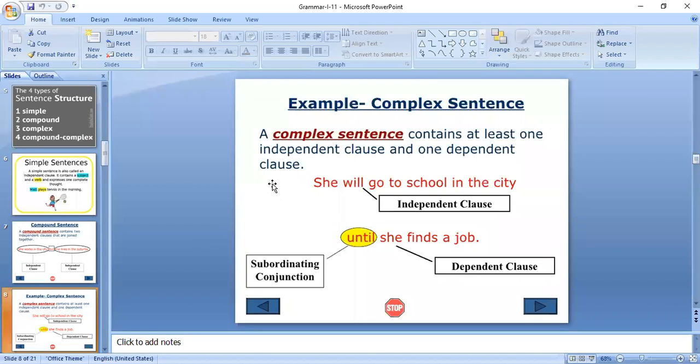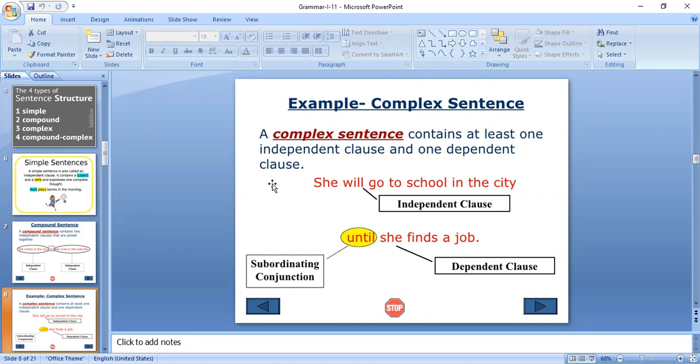Earlier I told you that a clause contains a subject plus verb, but again, there are dependent and independent clauses. To understand a dependent clause, we have to take the help of an independent clause.